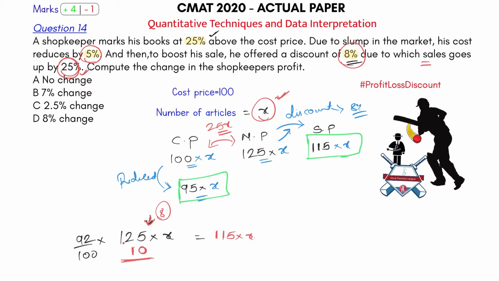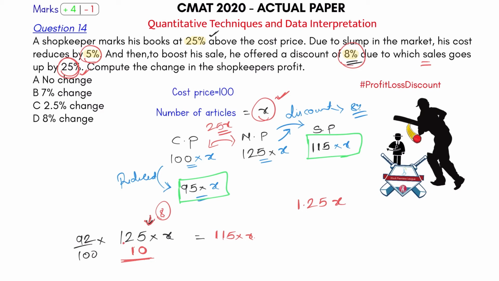Earlier I was selling X. I'll sell X plus 25% of X. 25% of X is nothing but 0.25X. So now I'll be selling 1.25X. Earlier I was selling say 10 items. Now I'll be selling 10 plus 25% of 10, which is nothing but 12.5 items. Okay, that's how you have to compute it.